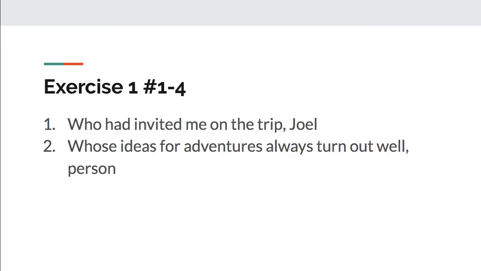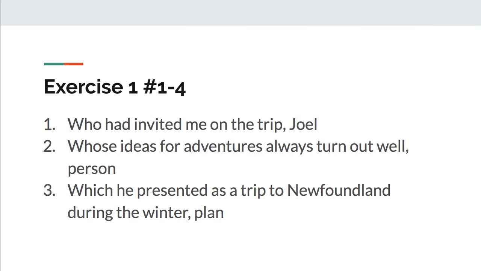So number 3, it says his plan, which he presented as a trip to Newfoundland during the winter, was unusual. So which he presented, blah blah, is referring to the plan. And number 4, it seems suited to people who love cold weather. Who love cold weather is referring to people.